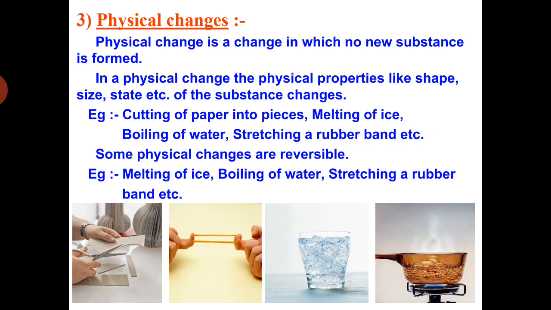There are various activities given in your NCERT textbook. Your first activity, activity 6.1, is regarding cutting a piece of paper into 4 pieces. As discussed, it is a physical change because there is the only change in the shape. Which physical property changes? Shape.